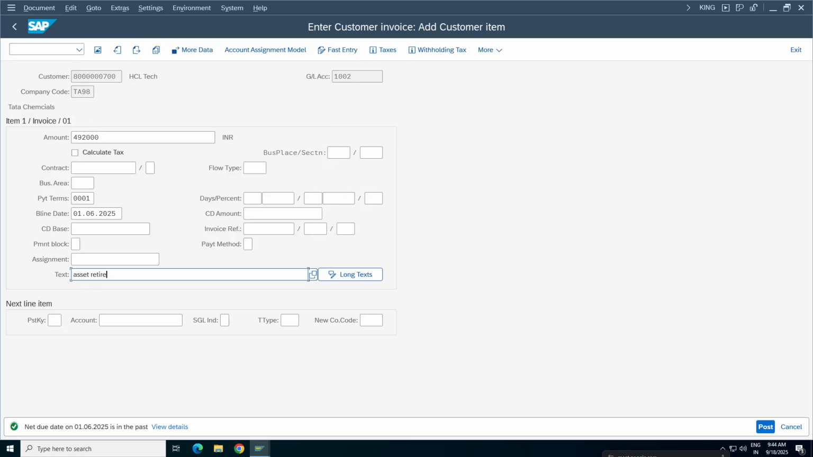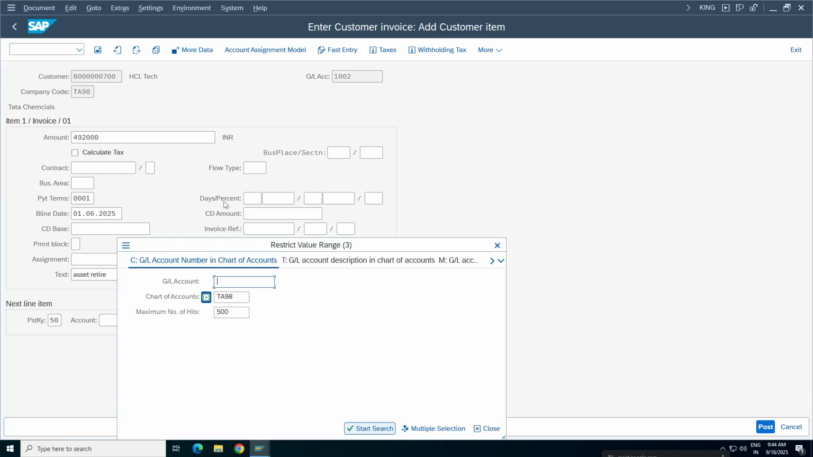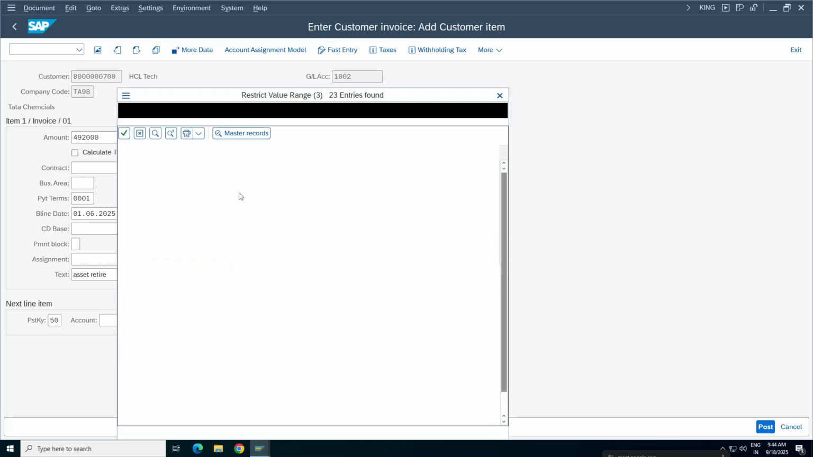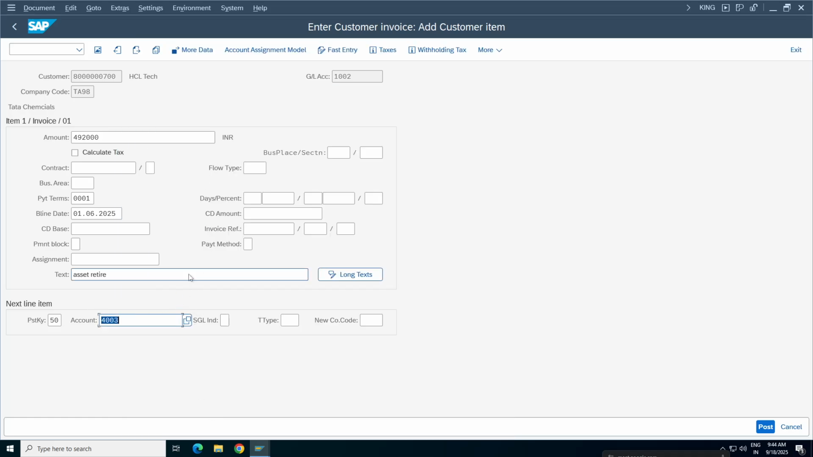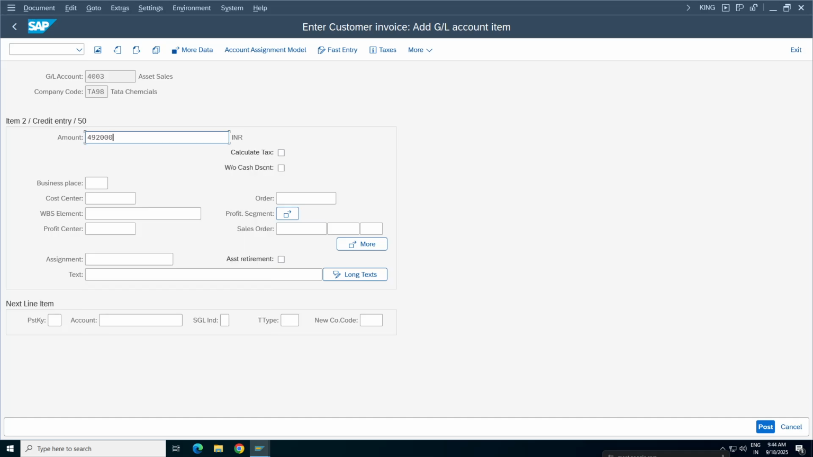Here, text: asset retire, and if you want to enter anything you can enter. I'm giving asset sales, right? So select your asset sales account and press enter. Where is the asset sales account? I have already created the account, we created it last time. I want 4,92,000. I think we had created it under non-operating expenses. So asset retirement, click here, press enter.